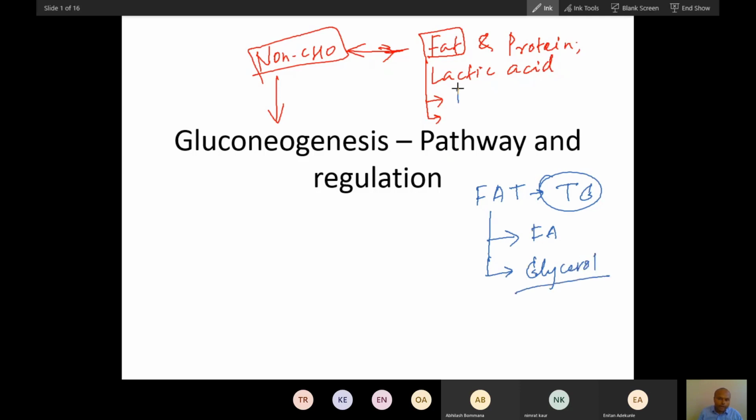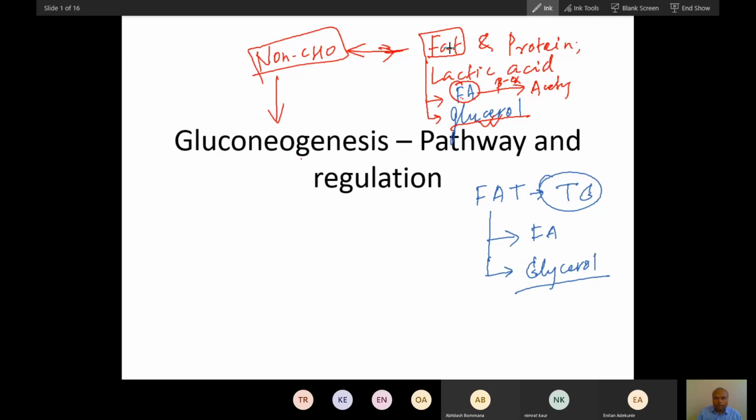Among fatty acid and glycerol, which will form glucose? Only glycerol, because fatty acid cannot form glucose. Fatty acid will convert into acetyl coenzyme A; beta oxidation will happen for fatty acid. It is not converted into glucose. Only glycerol will convert into glucose.